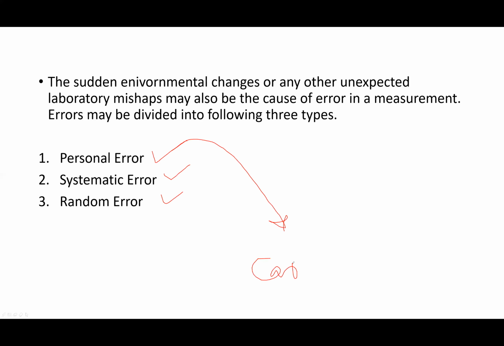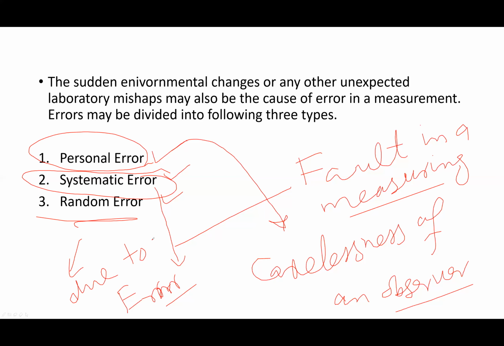First, negligence or inexperience of a person, it is personal error. Using a faulty apparatus is a systematic error. And random error is due to unknown causes.